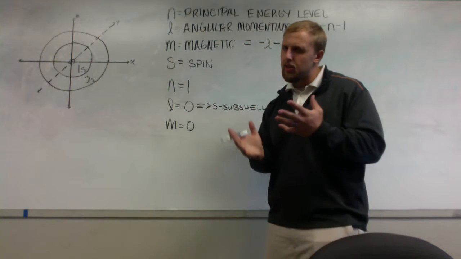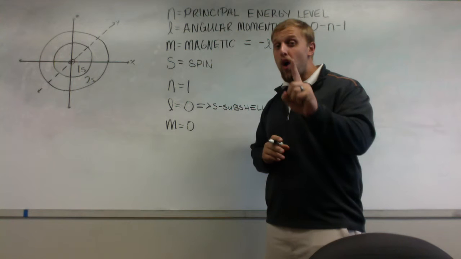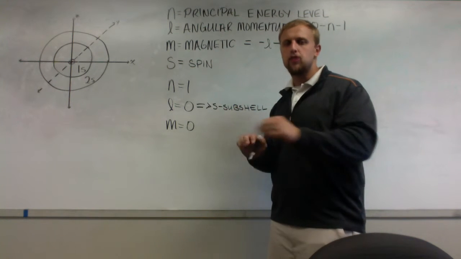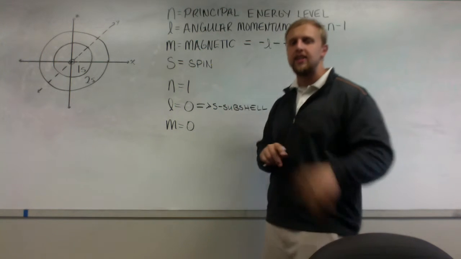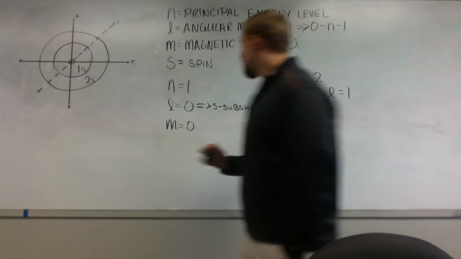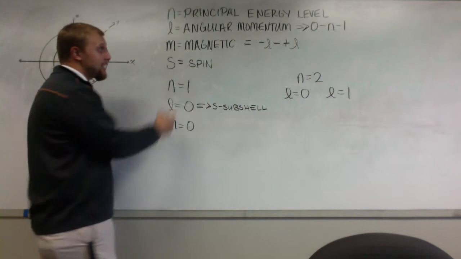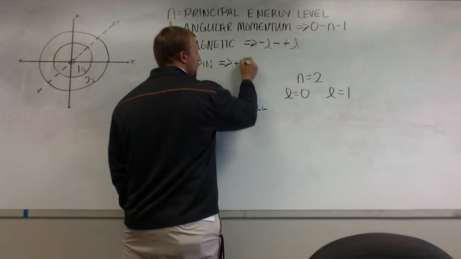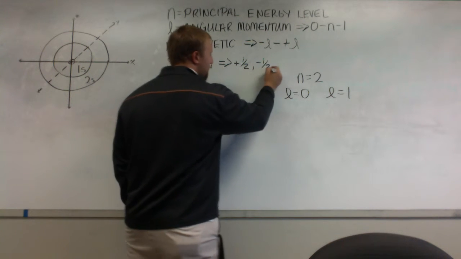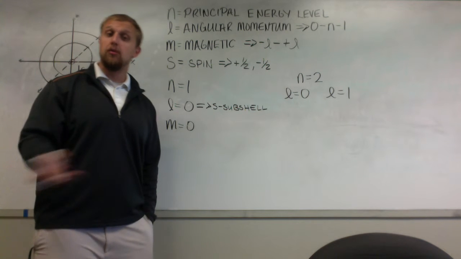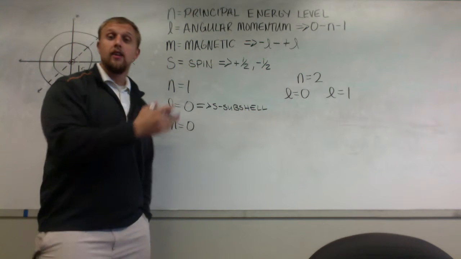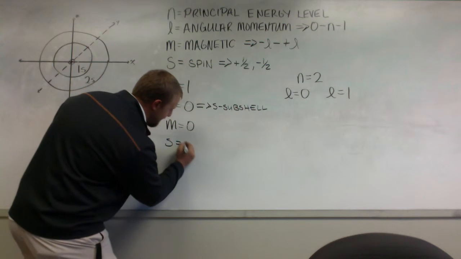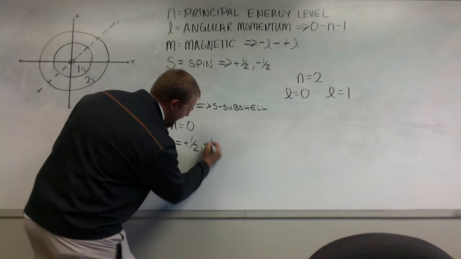Now that's a designation that we're going to make. So then now we have one physical orbital in the 1s subshell. That makes sense, because we only have one m value, which means we have one orientation. So we have one physical orbital. Now my s, my spin state, has only allowable values of positive 1/2 or negative 1/2. Which means that in an m value of 0, or an m value of any integer, we only have allowed values of positive and negative 1/2. So my s is equal to positive 1/2 or negative 1/2.